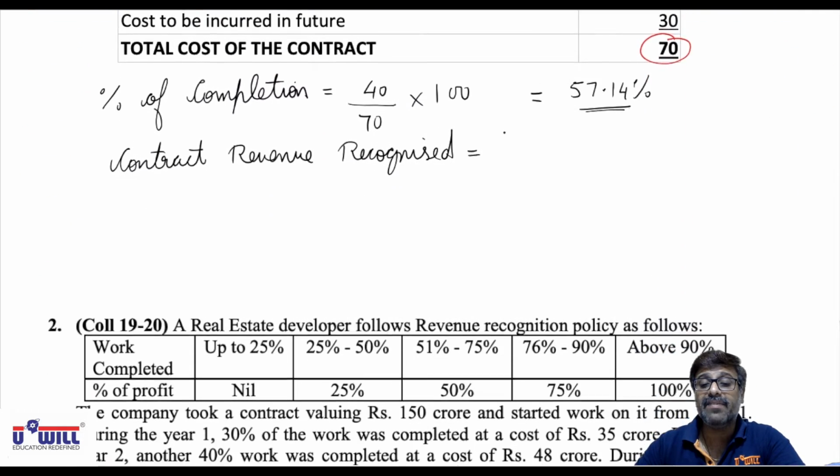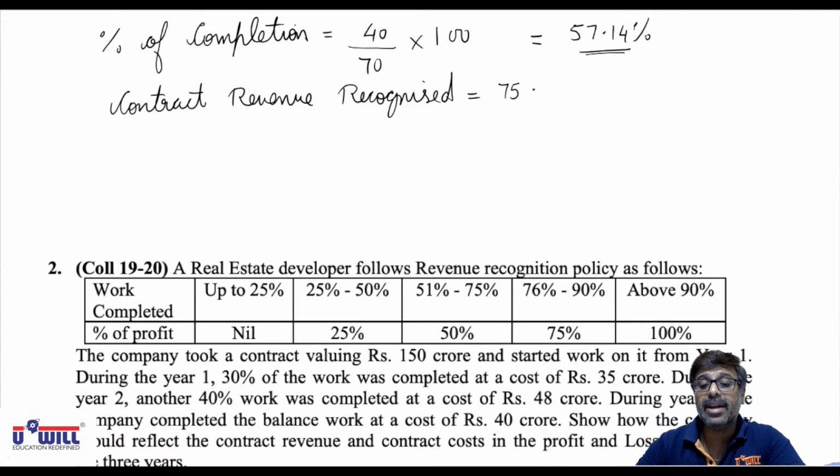So out of 75 lakhs, we will recognize 57.14% revenue. Do it everyone. 75 lakhs into 57.14%, 42.855, means you can say 42.86 rupees in lakhs.